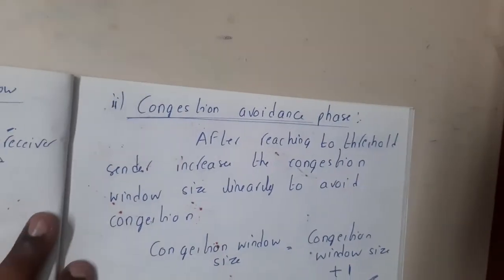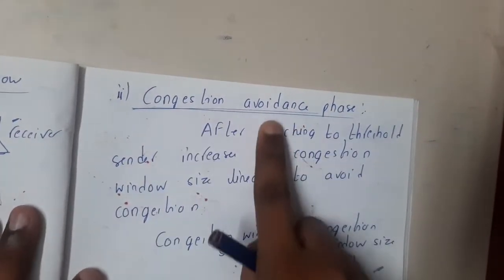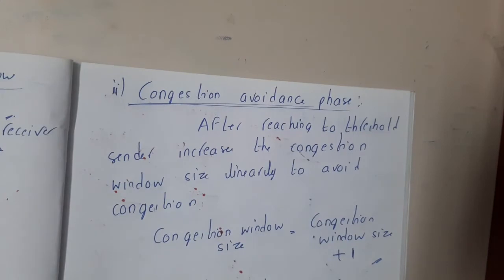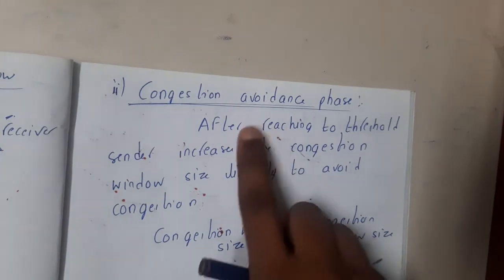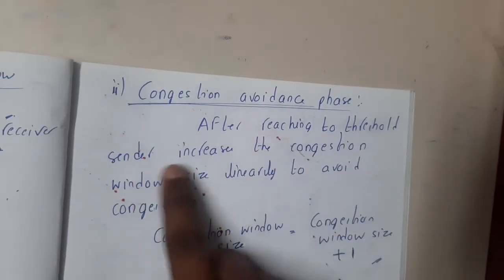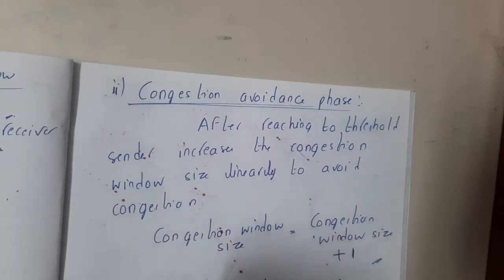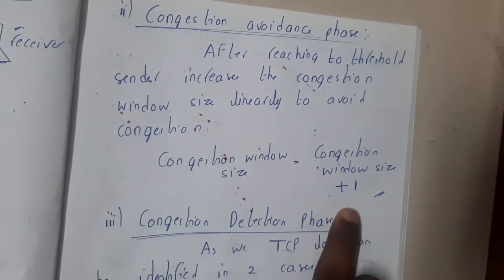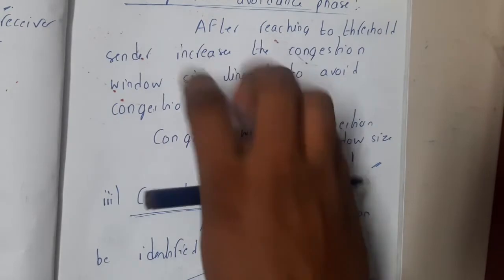The next phase will be the congestion avoidance phase. In congestion avoidance, after reaching the threshold, the sender increases the congestion window size linearly, like +1, +1, +1, +1. So this is congestion avoidance.